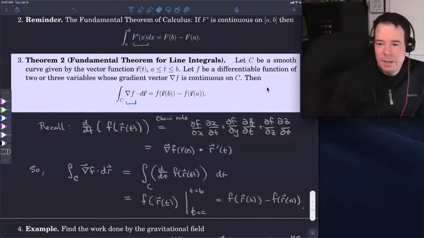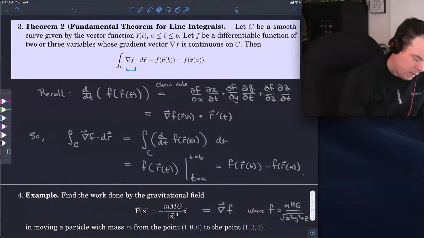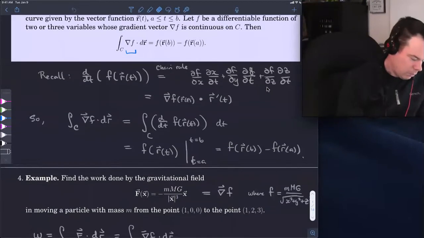So when we're integrating a gradient vector field, we just have to evaluate the potential at the endpoints. It's analogous to saying if we integrate a derivative, we just evaluate the antiderivative at the endpoints. So we did a proof of that following from the chain rule and the fundamental theorem of calculus.